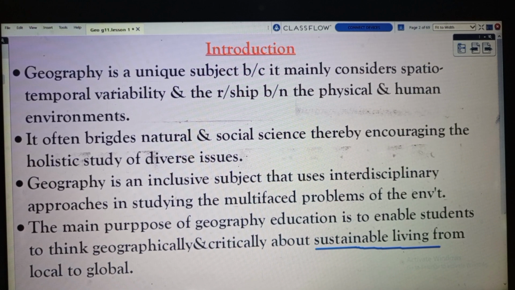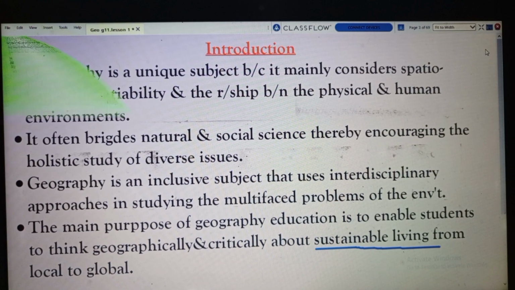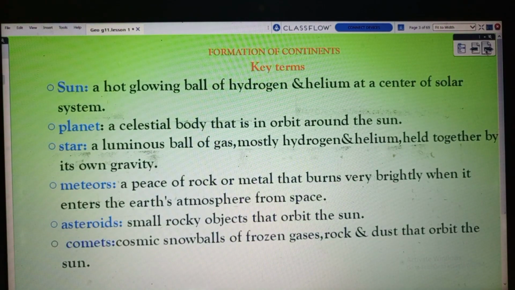Now, let us start our lesson by indicating some key terms. These keywords are very important to understand our lesson. The first thing we have to know is indicated under key terms here.